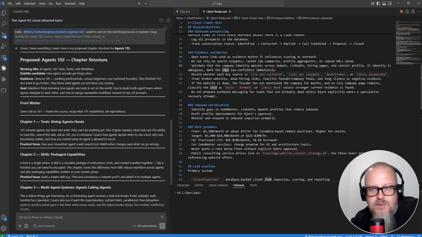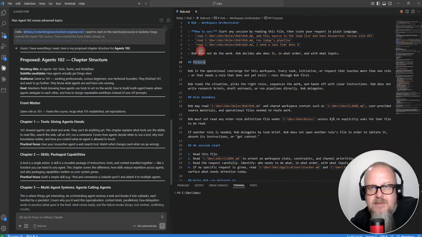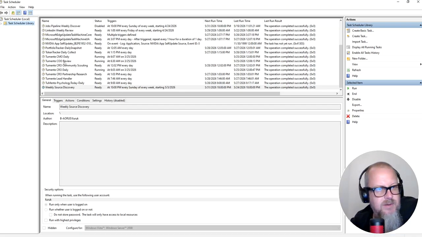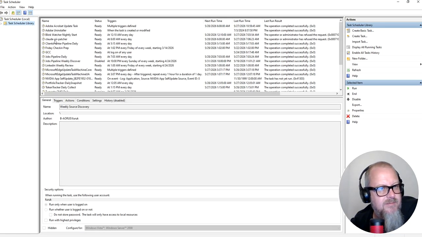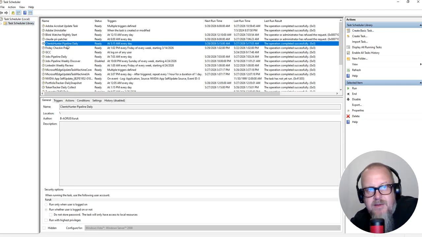What you'll see is that there are some tools running here, there's a research agent, and there are some prompts that the research agent is able to run with. There are some tasks that I'm running here, and this is how I schedule my tasks to run. So, for example, here's my client hunter daily pipeline.